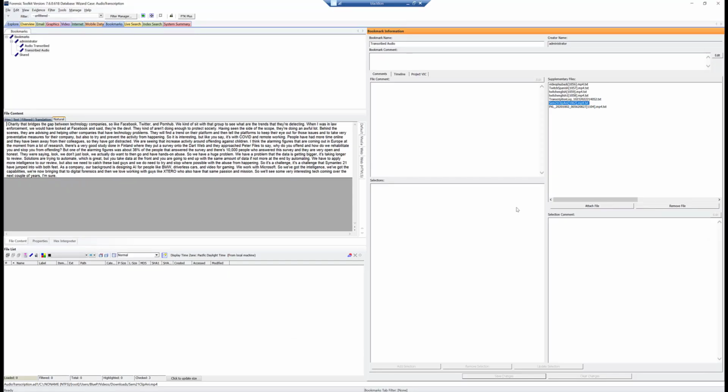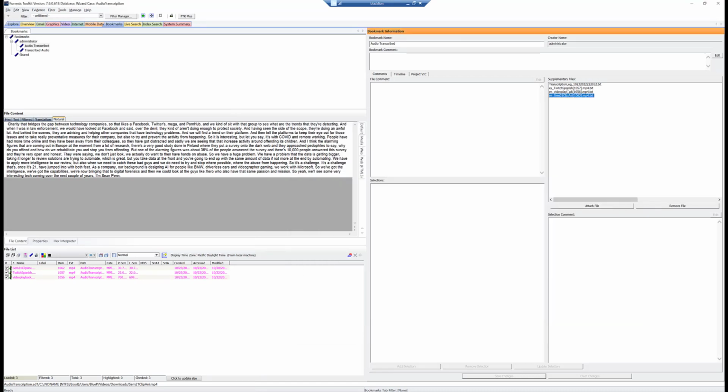In fact, if we take a look at this other bookmark called transcribed audio, which was one I ran with the small model loaded, one step up from what we did just a minute ago, you can see here at the end, it's not I'm Sean Penn, it's I'm sure.